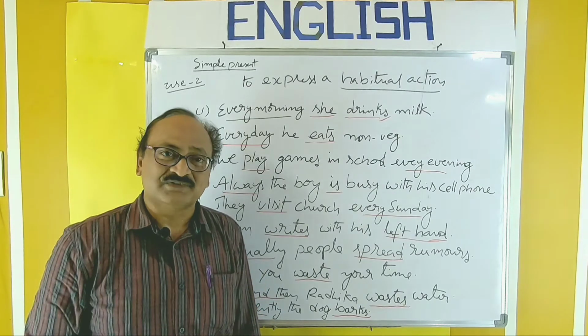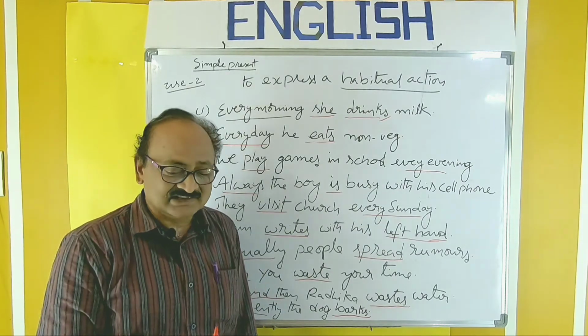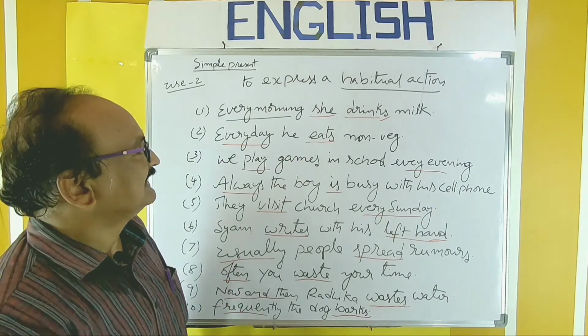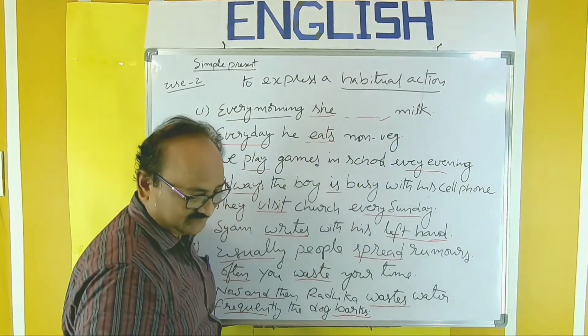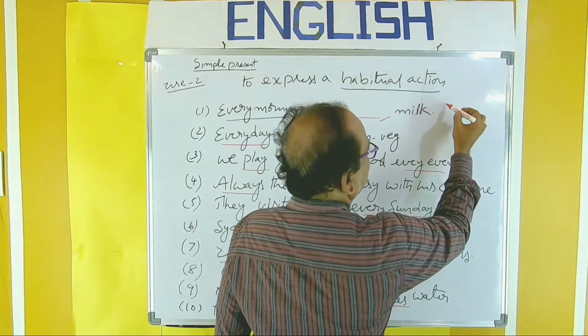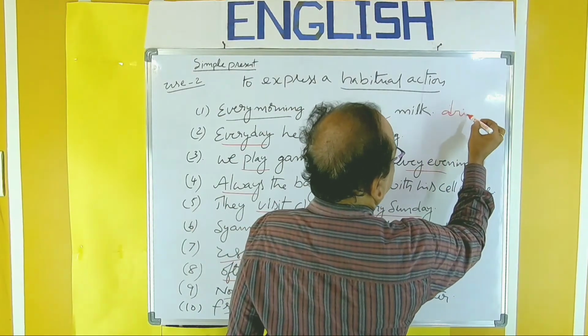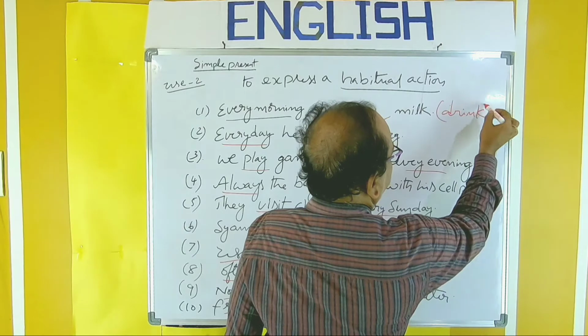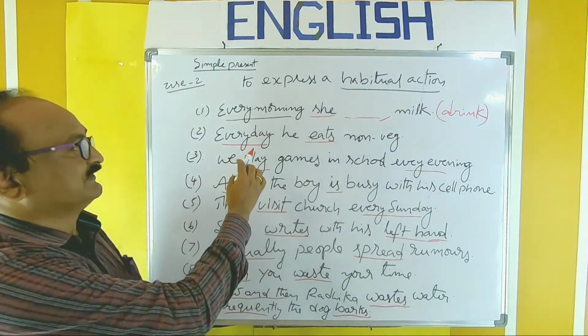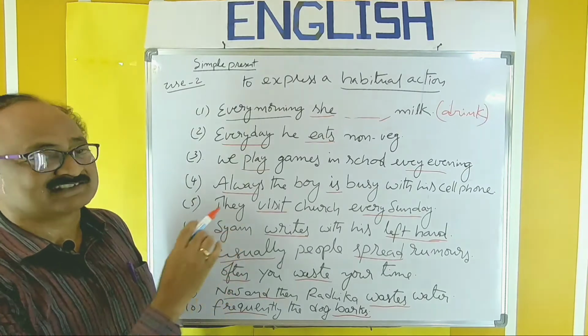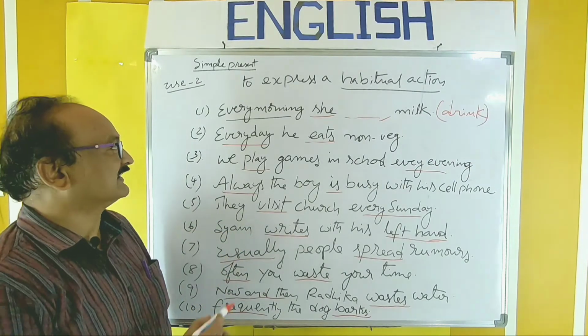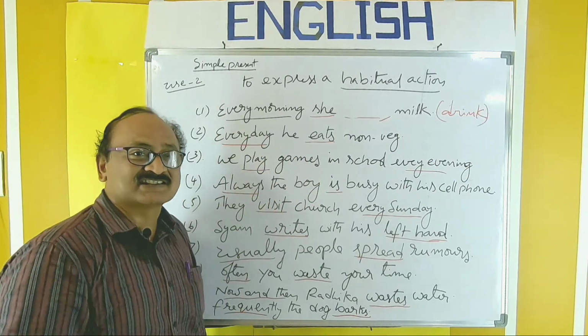And one more point for the examination. In the examination, question may be like this. There is a blank in the place of verb and V1 is given in the brackets. So drink, like this. Every morning she dash milk, in brackets, drink. The verb is given there. And how can you recognize in the examination?